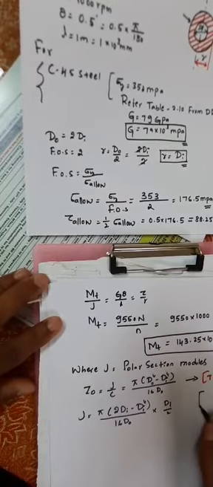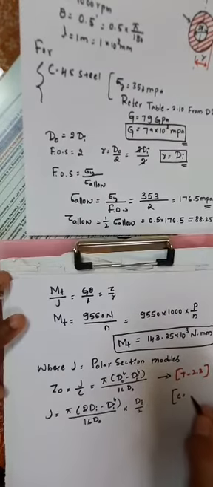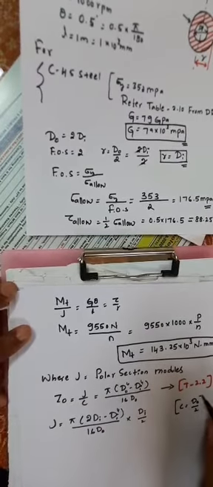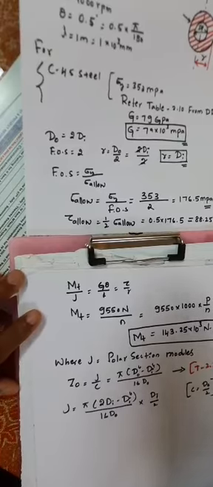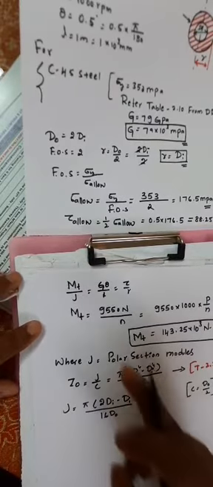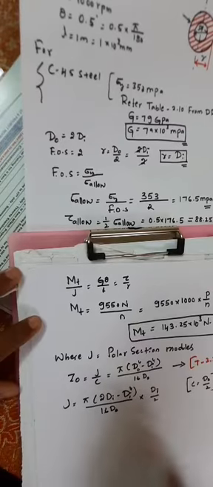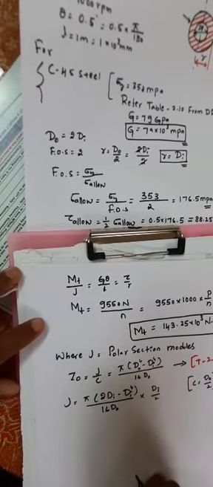What is meant by C? C is equal to d naught divided by 2.